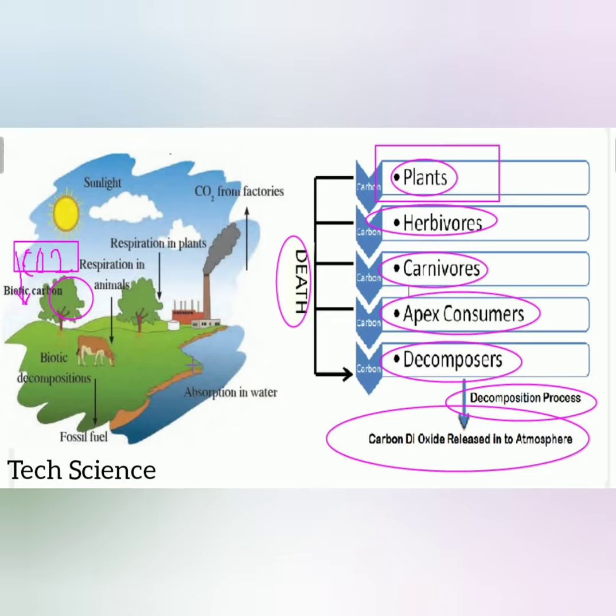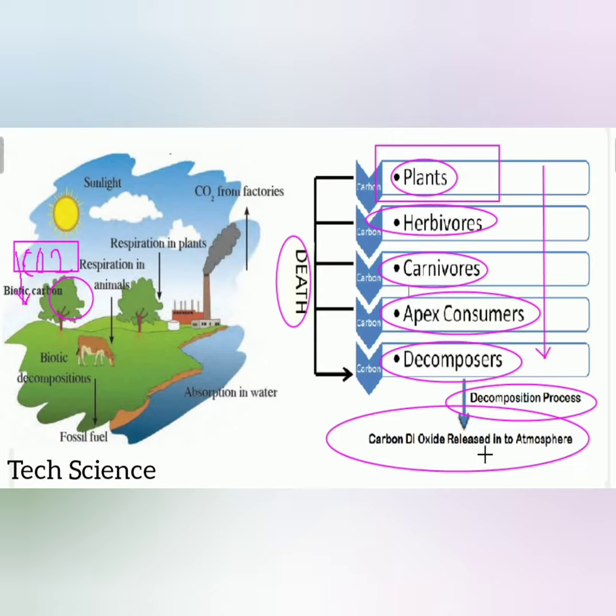So the source, the atmosphere, is an abiotic factor in air, which enters the living factor as per the definition, that is, from plant. From plant it goes to herbivores, herbivores to carnivores, carnivores to apex consumer, apex consumer to decomposer, and finally it gets decomposed, and again this carbon in the form of carbon dioxide gets released into the atmosphere.